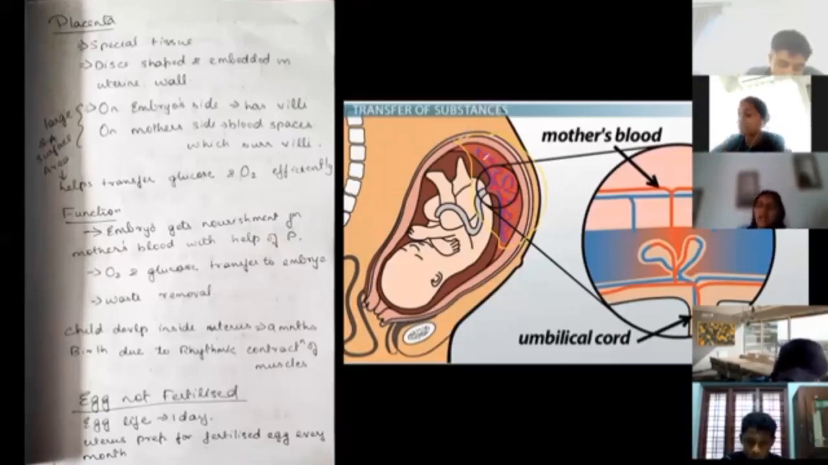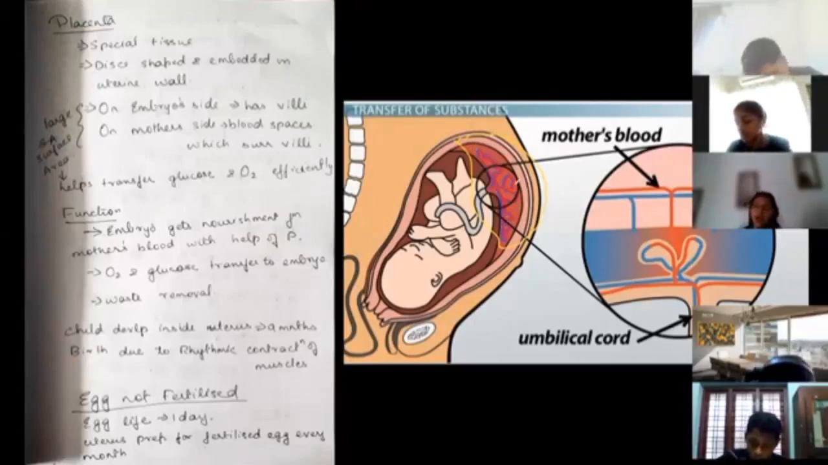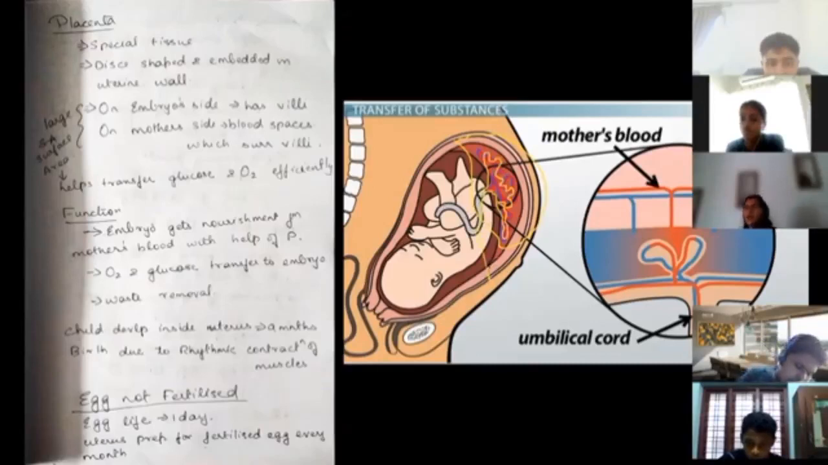This circular, disc-shaped structure is known as the placenta. This is actually embedded in the uterine wall. On the embryo side, it has a lot of villi. The placenta is connected to the child using the umbilical cord, okay.